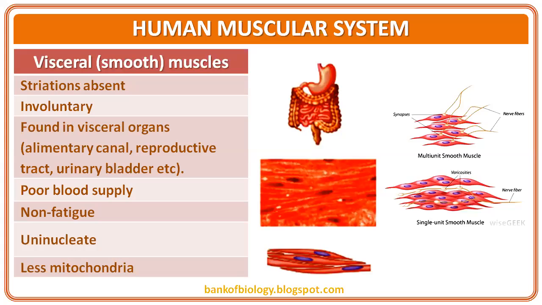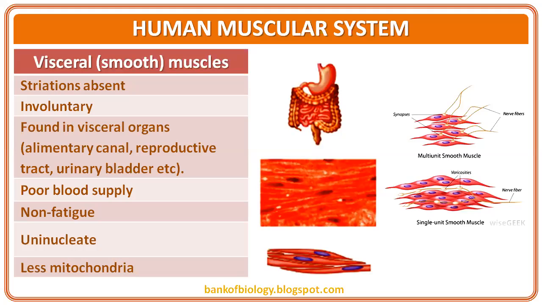We have seen the arrangement of thick and thin filaments: the I band with only thin filaments, the A band with thick filaments and thin filaments except the H zone, and only thick filaments in the H zone. This is called regular arrangement that you will find in skeletal muscles only. In visceral muscle, that kind of regular arrangement is not there. That's why we say striations are absent.